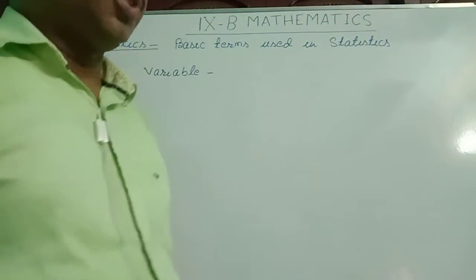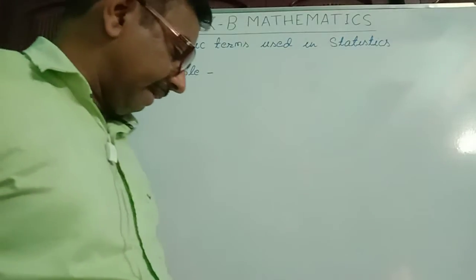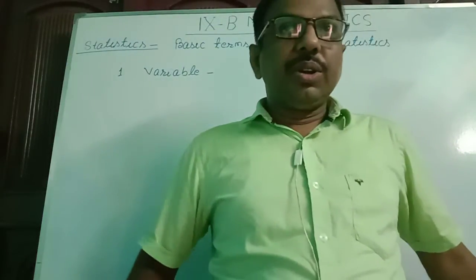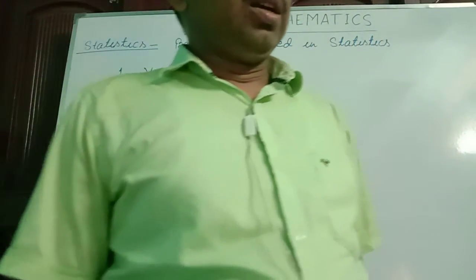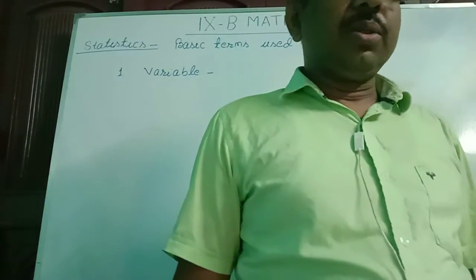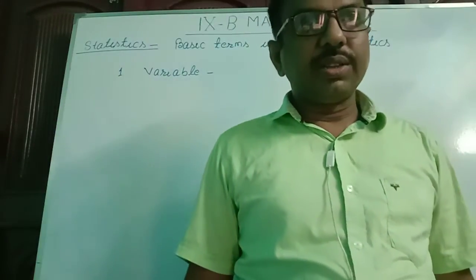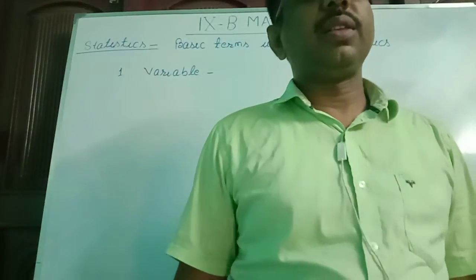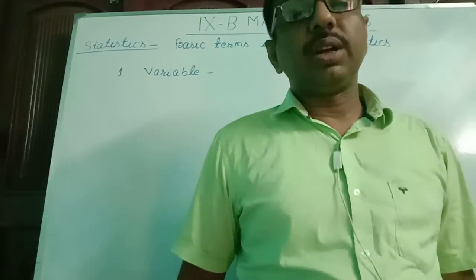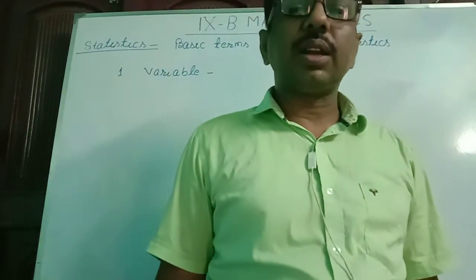The second classification was based on the presentation of data. On the basis of presentation, the data was classified into two: raw data and grouped data. It is difficult to study raw data and to answer questions from it, while grouped data is the arranged data, and studying it and answering questions from it is easy. Till here we had studied in the last class.